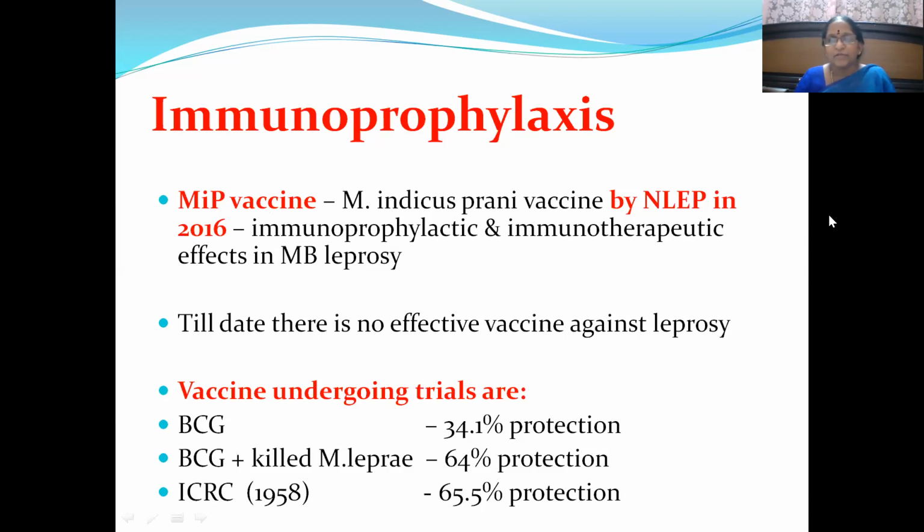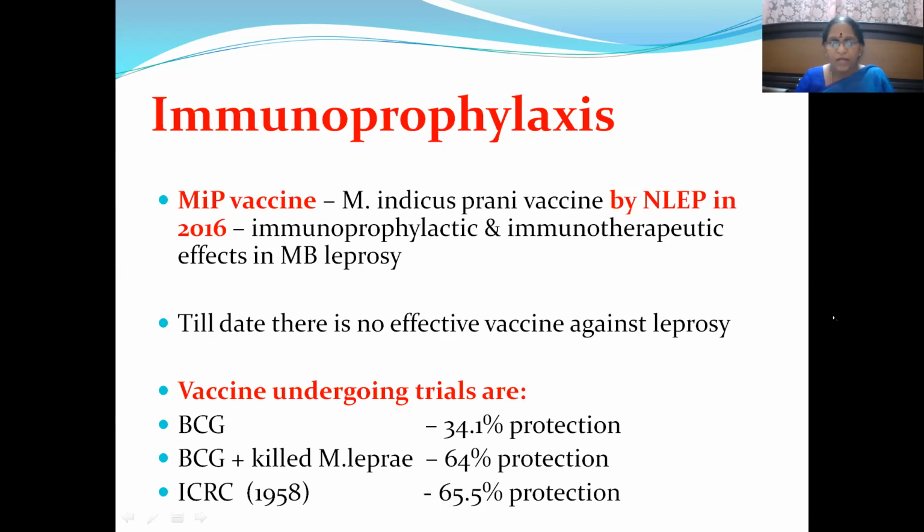But even that was not giving 100% protection rate. So till date, there is no single effective vaccine which can give 100% protection against the disease leprosy. Other trials were like the BCG vaccine that was used for Mycobacterium tuberculosis. That is giving only 34.1% protection. And BCG vaccine plus killed Mycobacterium leprae, when both added together, was giving a little bit better protection,